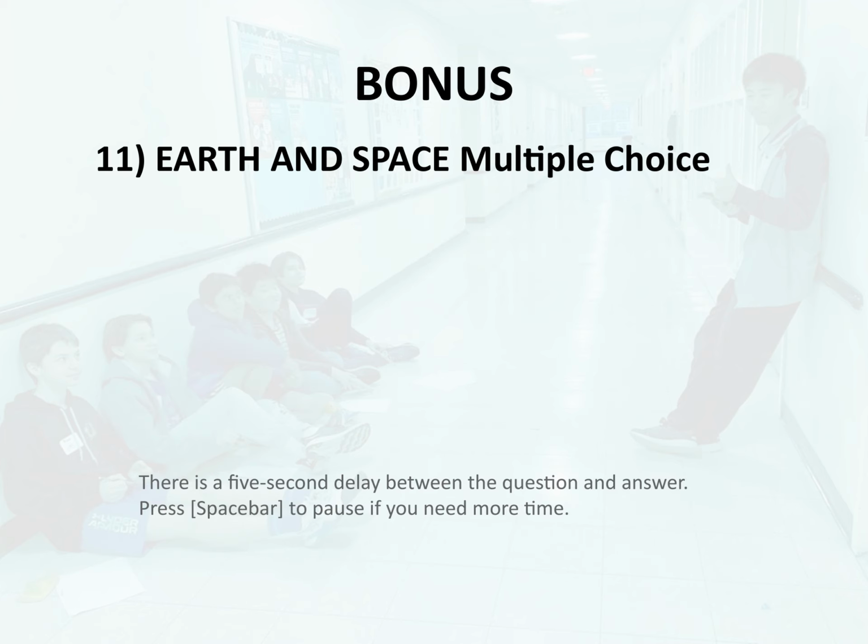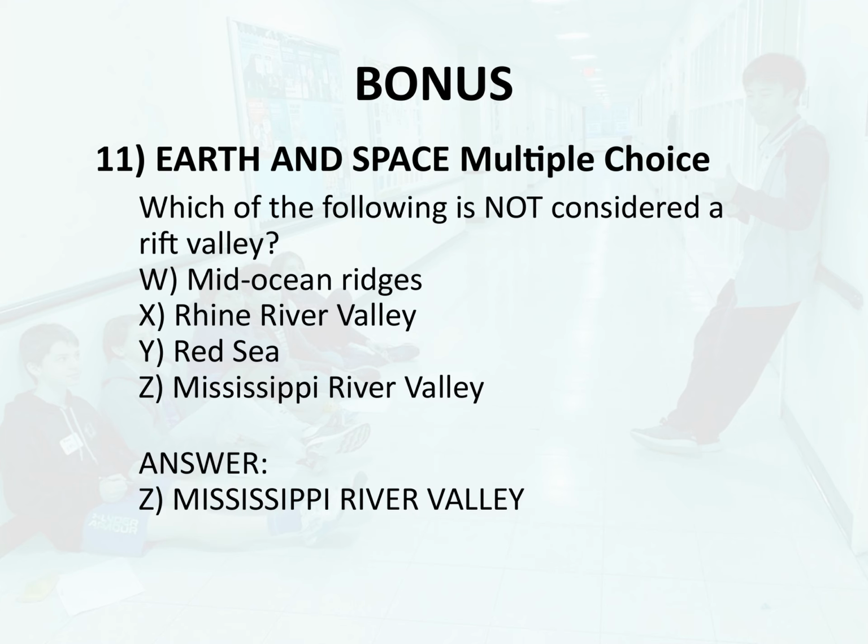Bonus 11. Earth and space. Multiple choice. Which of the following is not considered a rift valley? W. Mid-ocean ridges. X. Rhine River Valley. Y. Red Sea. Z. Mississippi River Valley. Answer. Z. Mississippi River Valley.